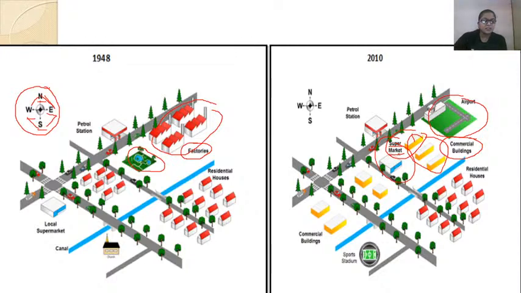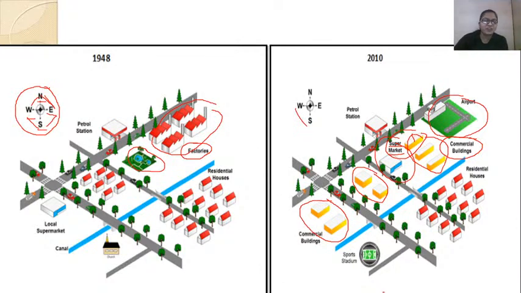The third thing that has been changed is the four commercial buildings that have been located on the southwest. You can see southwest area of supermarket. These four commercial buildings were constructed on southwest of the new supermarket, and these are located on both the sides of the big road. Fine, this is the third change.